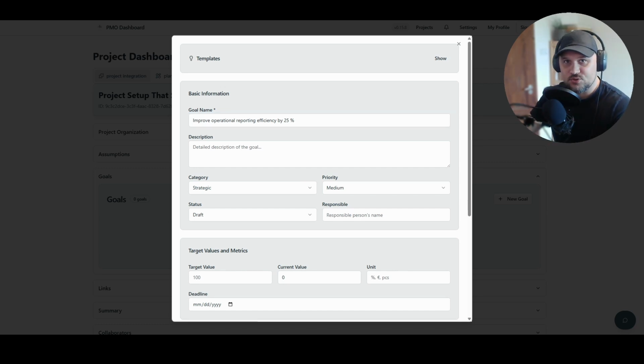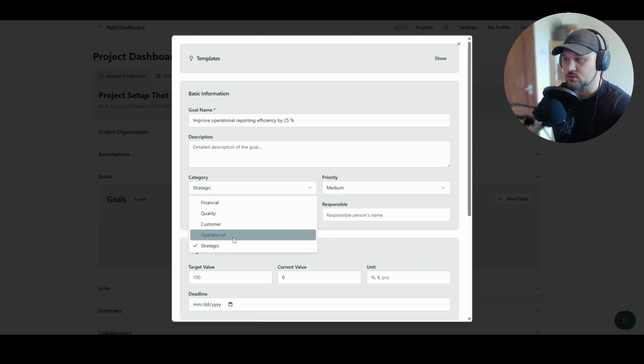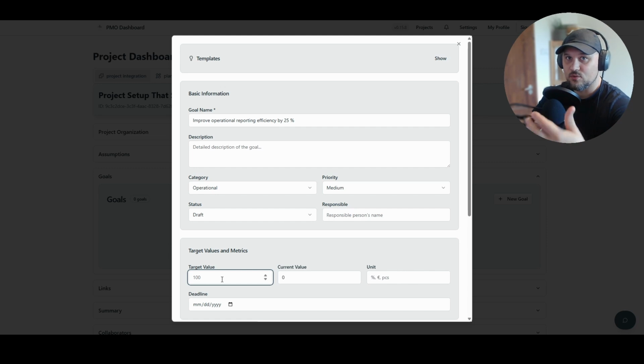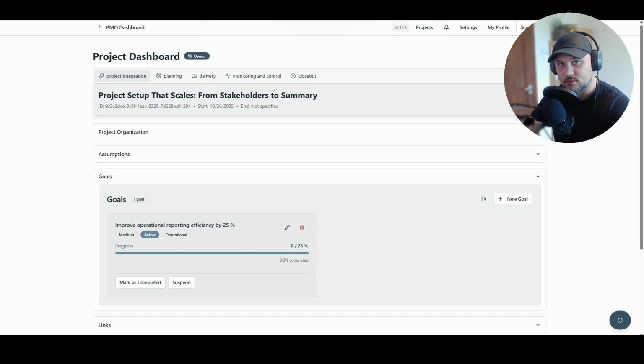Each goal needs to be classified somehow by type or category and linked to measurable outcomes. For example, right now, this goal fits into the operational category and is going to have a target value, which is 25%, and unit of measurement is %. Anything else can be added later, but these are the basics that a goal needs to include. Step 2 is going to be mapping stakeholders and their roles in our project.